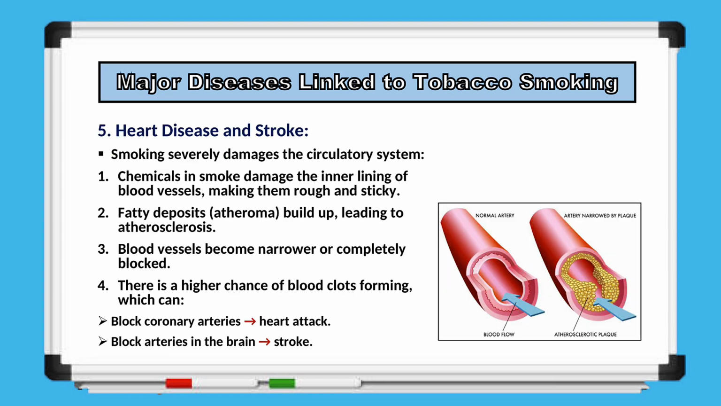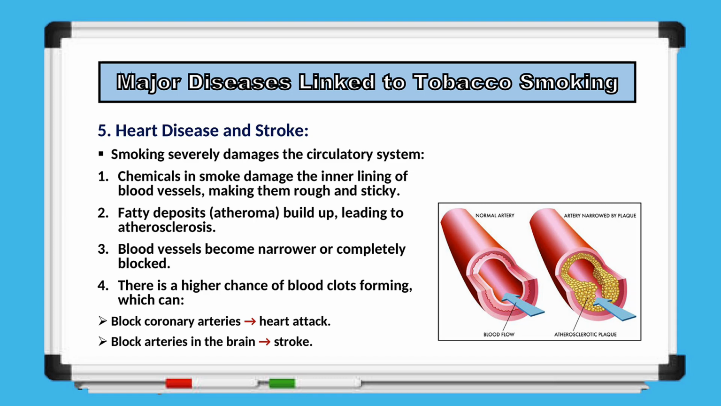Another major health risk associated with tobacco smoking is heart disease and stroke. Smoking has a severe impact on the circulatory system, gradually damaging the blood vessels and impairing normal blood flow. Chemicals in cigarette smoke harm the inner lining of the blood vessels, making them rough and sticky, which sets the stage for further complications. Over time, fatty deposits, known as atheroma, accumulate along the walls of the arteries, leading to a condition called atherosclerosis. This hardening and narrowing of the arteries reduces the space available for blood to flow, putting extra strain on the heart and other organs.